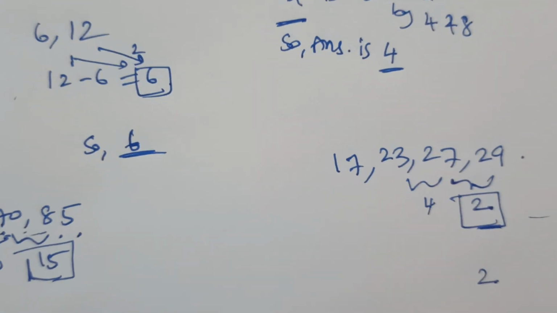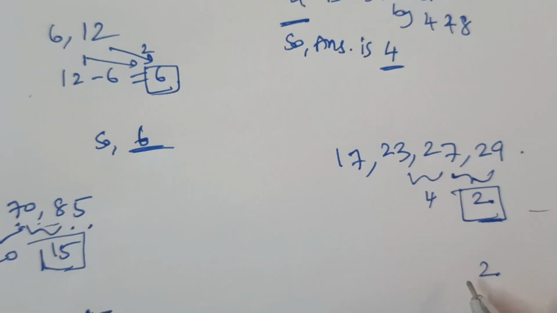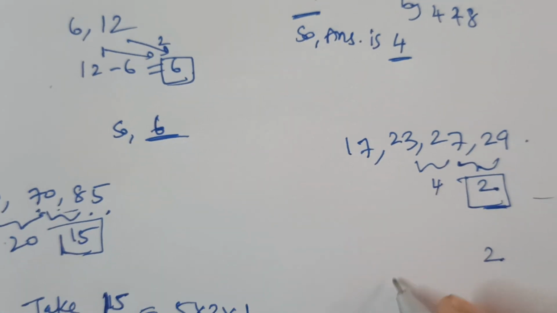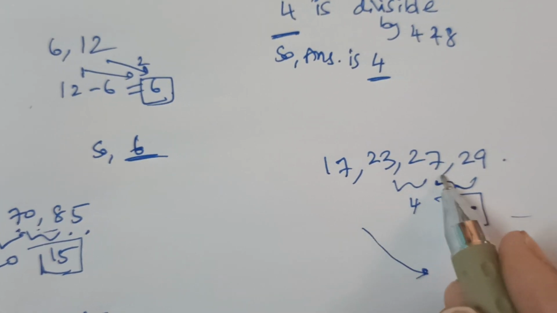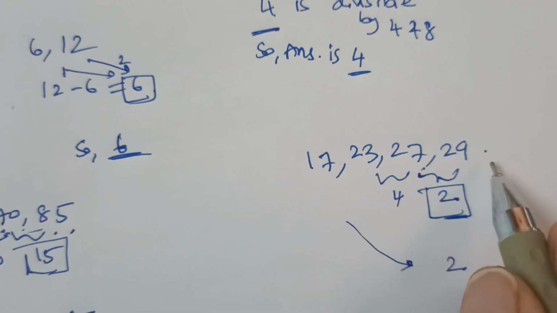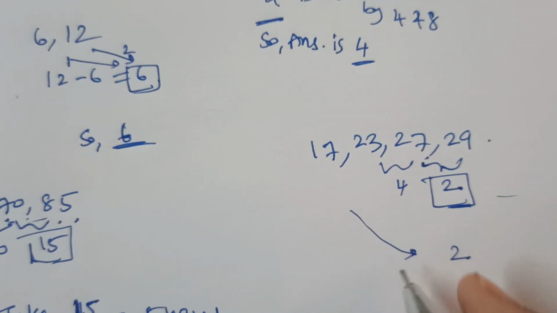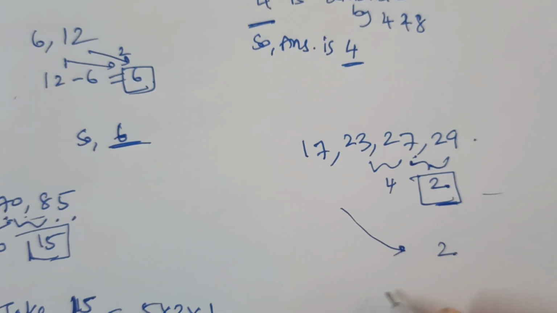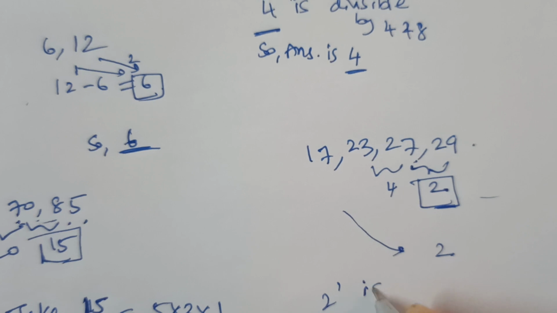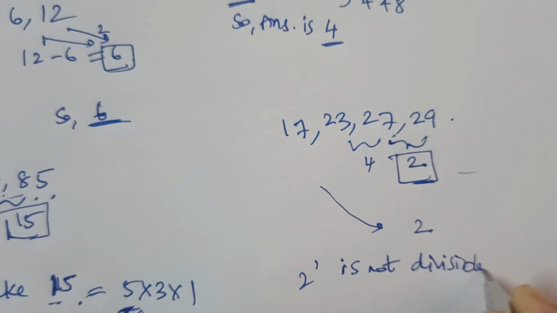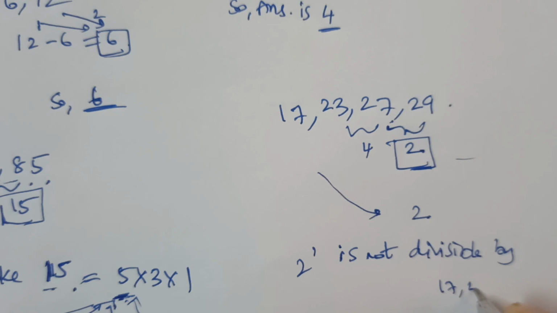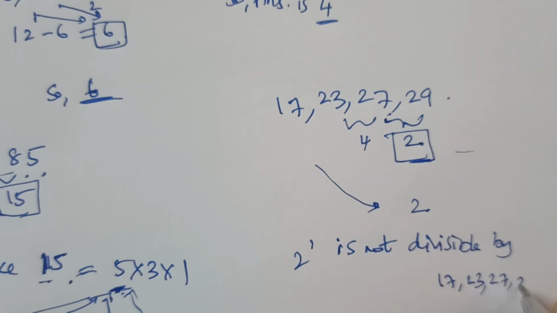Check the divisibility. 2 is not divisible by 17, 23, 27 or 29.